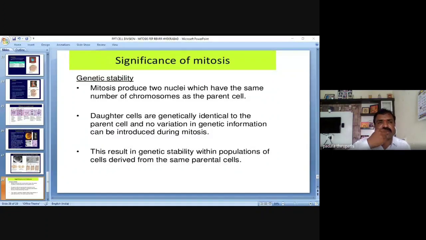In our cheek cells, during our everyday morning, whenever we brush, some of the cells are lost. Whenever we have wounds, whenever we fall down in accidents, the replacement of the cells or tissue is done by this mitotic cell division.